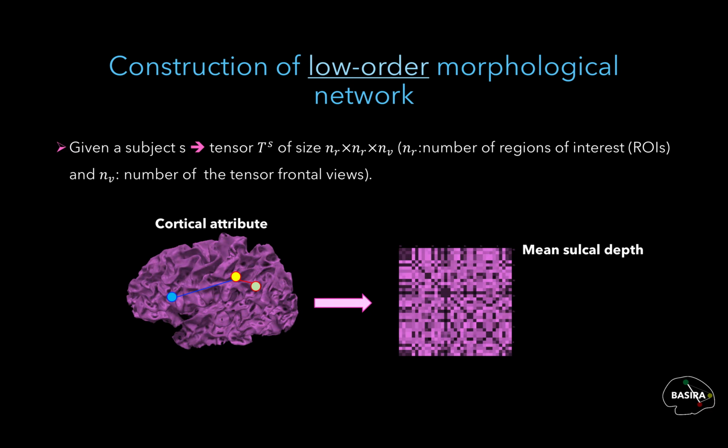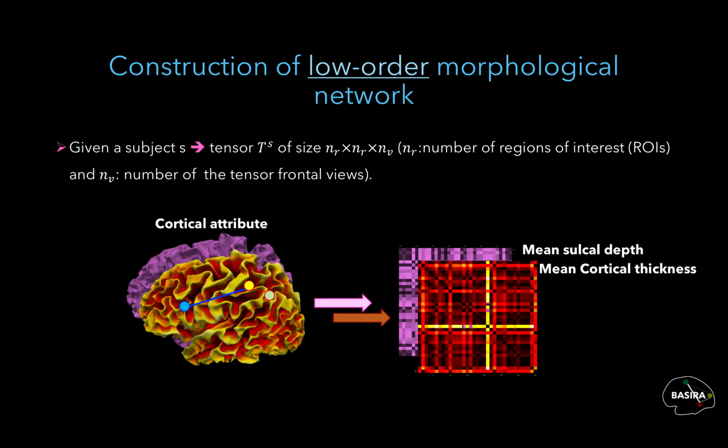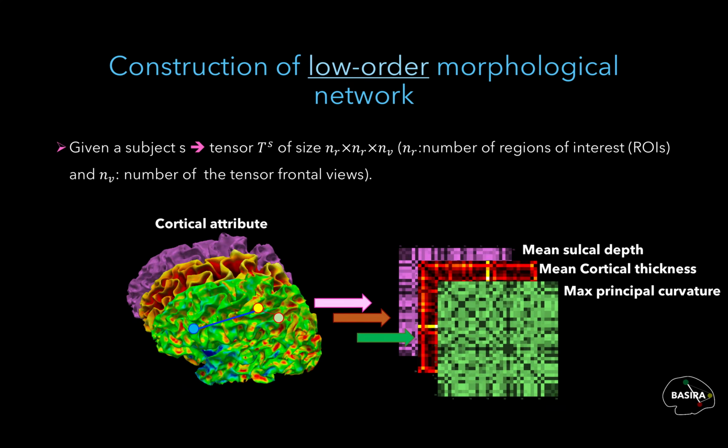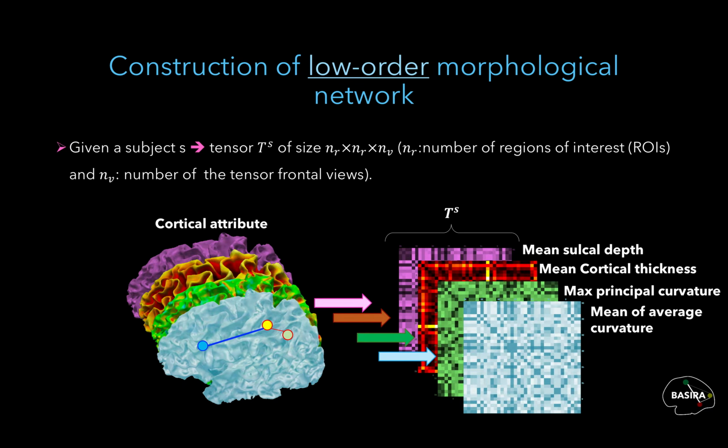Then we repeat the process for the four cortical attributes, which are the mean sulcal depth, the mean cortical thickness, the maximal principal curvature, and the mean curvature, until we get our tensor TS.